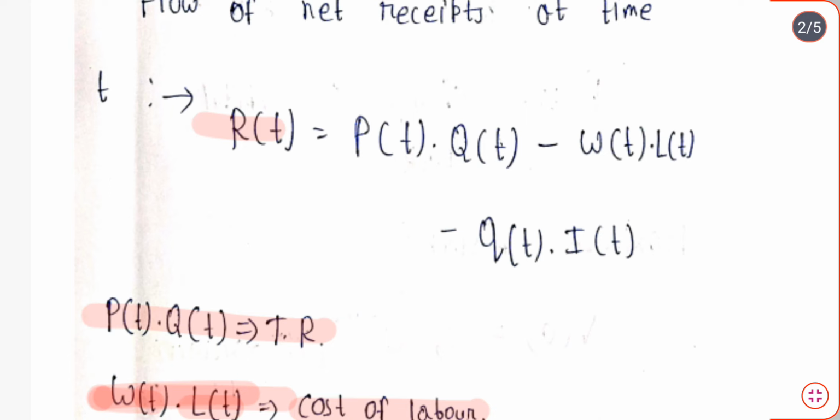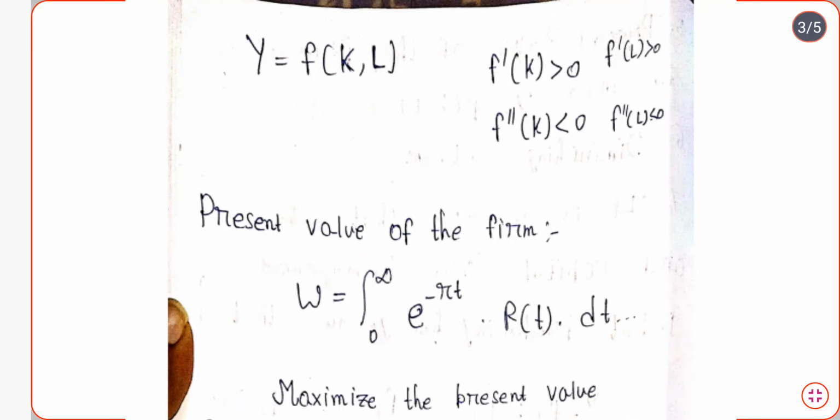So that is basically total revenue, written as PT into QT, minus WT into LT, that is the cost of labor, minus QT into IT, that is the cost of the capital. Now the production function is basically a function of capital and labor. If we do the first order derivative of the function with respect to capital, it will be positive, but the second order derivative with respect to capital will be negative. Similarly, the first order derivative with respect to labor will be positive, and the second order derivative with respect to labor will be negative.